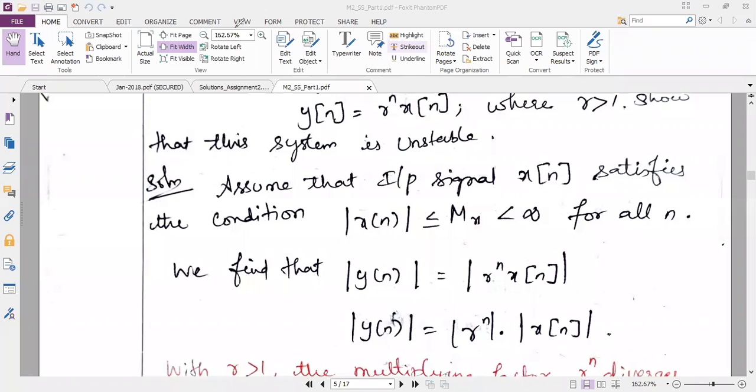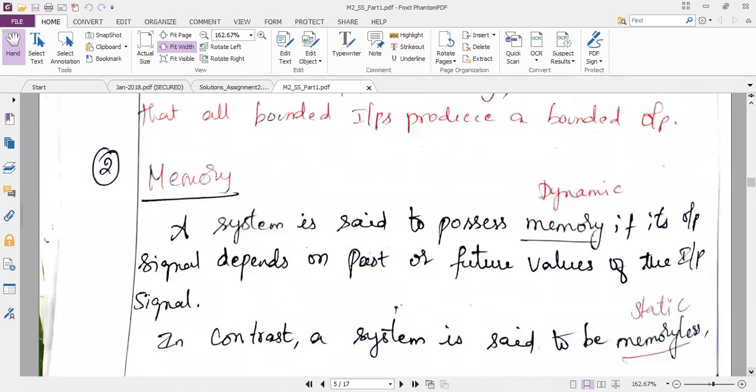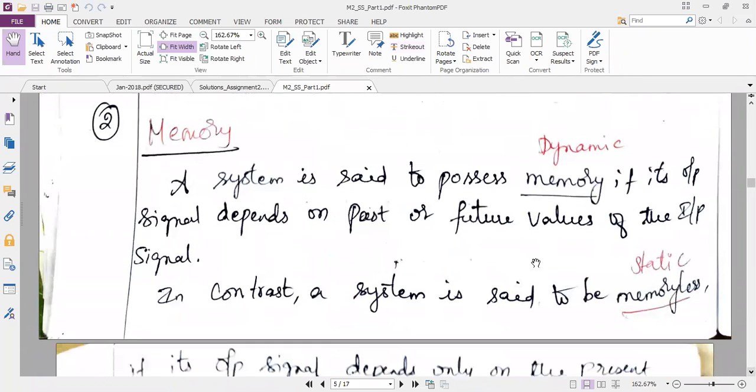In yesterday's class, we started with the stability property, and we have discussed the related problems also. Today, we are going to discuss the second property called memory. So these notes you can write later. Only the problems you can solve during the class. To write the theory part, you can leave a space in your notebook. Later, you can just update it.